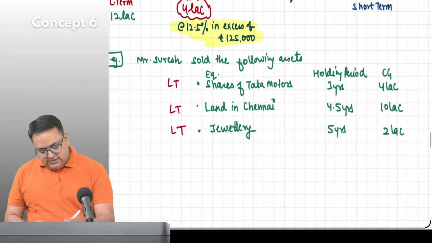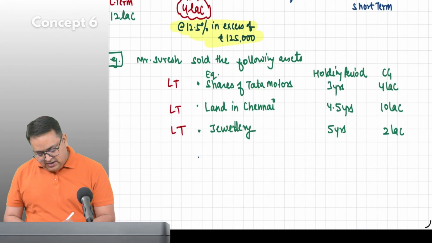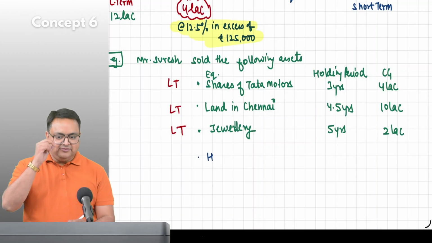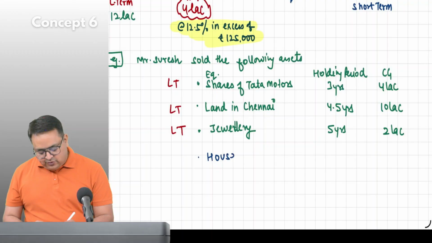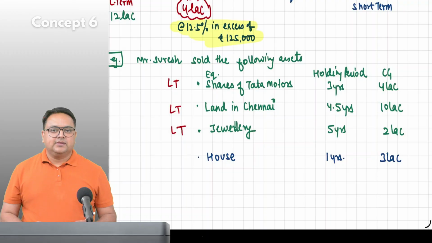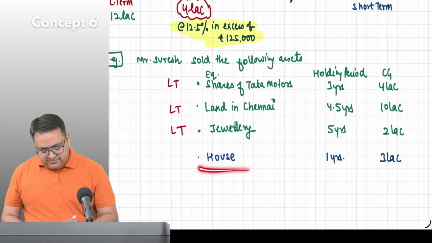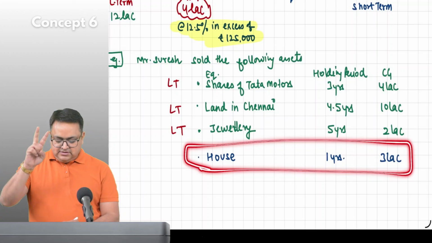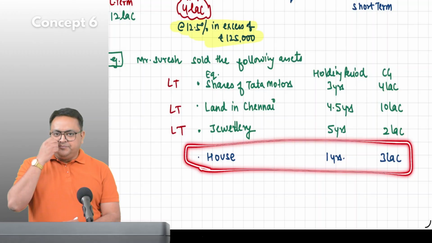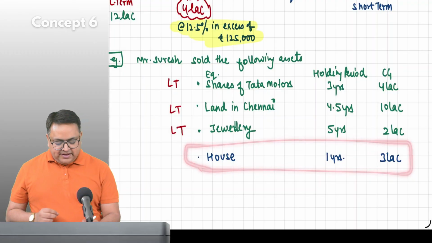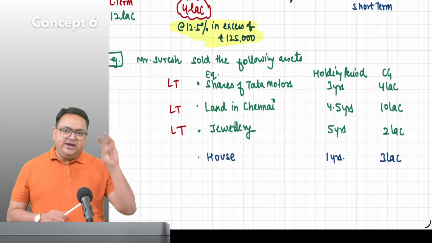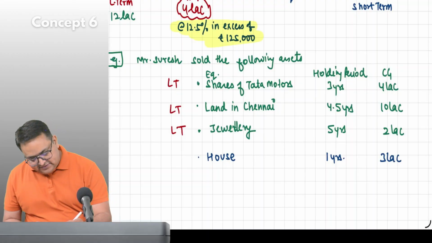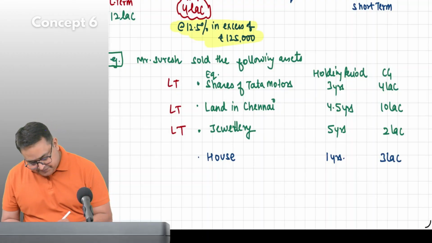This person has sold a house. You have left some 2-3 lines over there. So this person has sold a house after 1 year and he earned 3 lakh rupees. Tell me guys, long term, short term? What is the parameter of long term, short term? 2 years. Is it long term or short term? Short term. So this is short term capital gain.